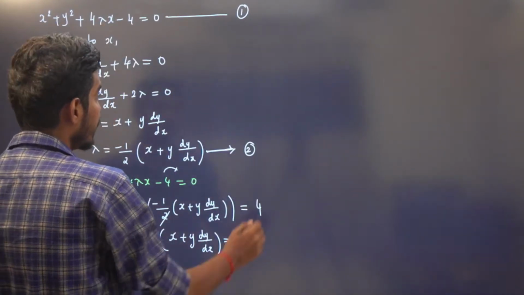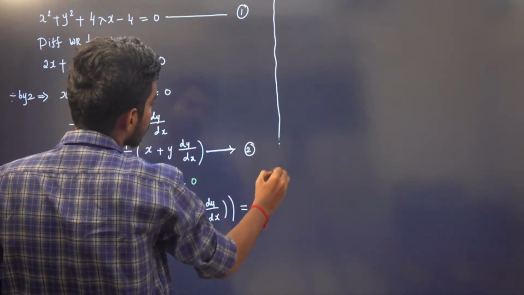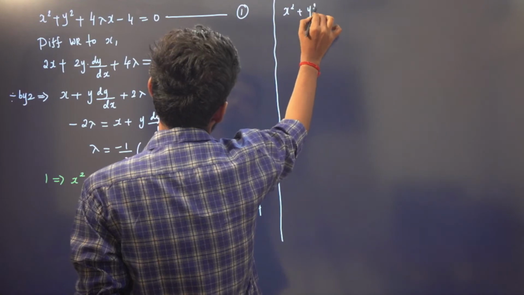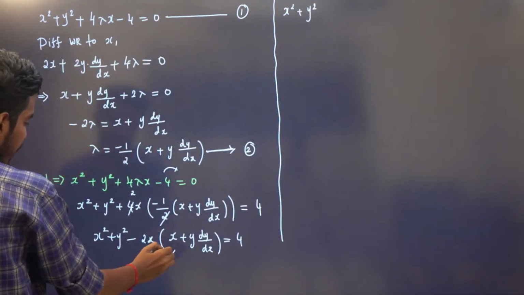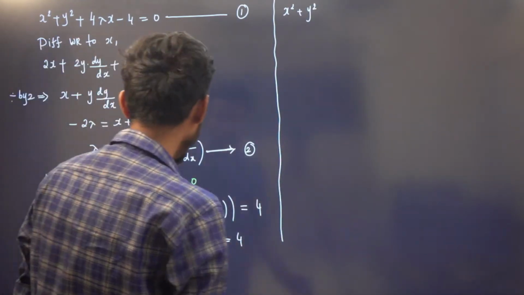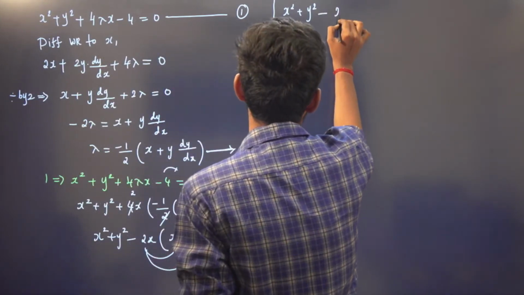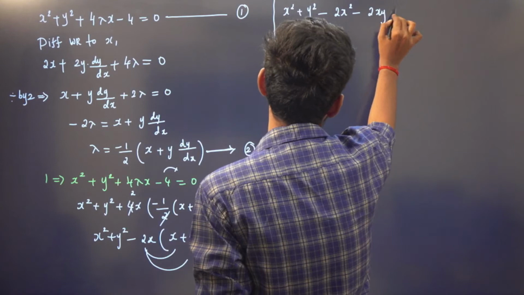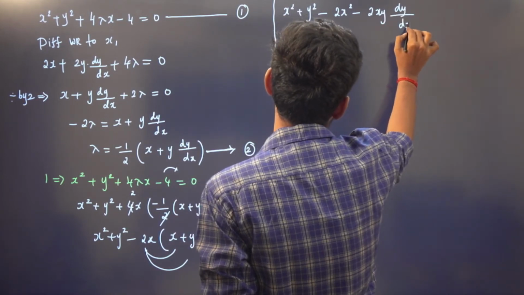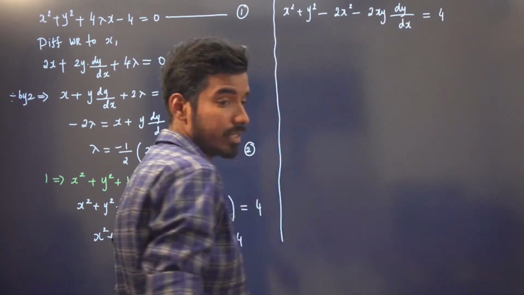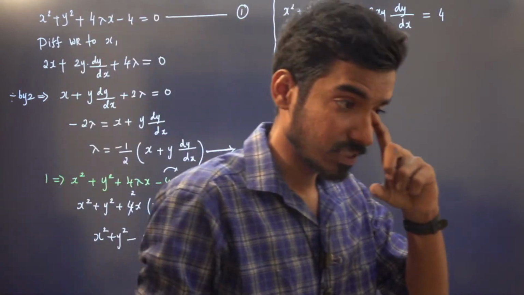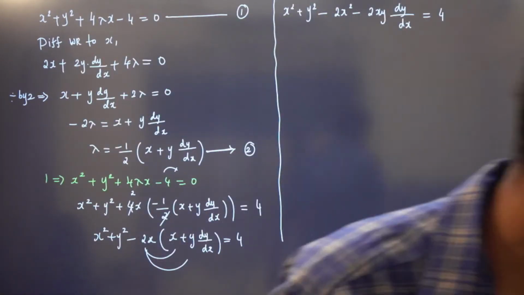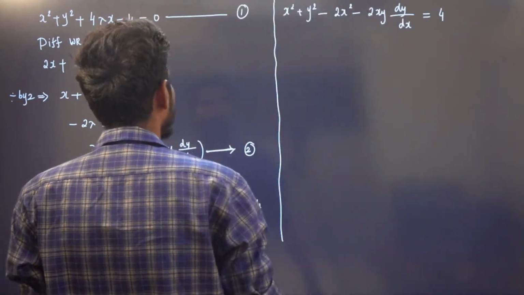Now we will multiply this 2x inside. So we have x square plus y square minus 2x square minus 2xy dy by dx is equal to 4. As of now, very simple, right? So we are only in the first step. We have differentiated with respect to x and then we have eliminated the parameter.